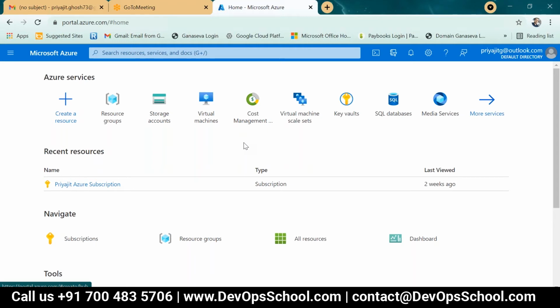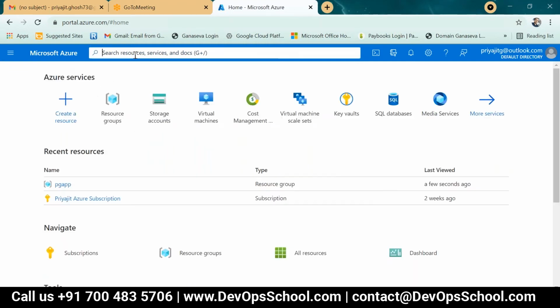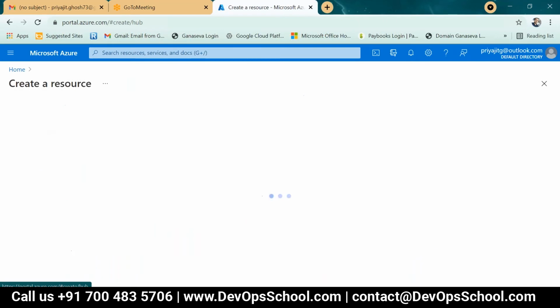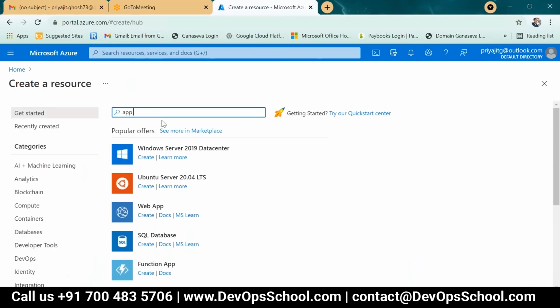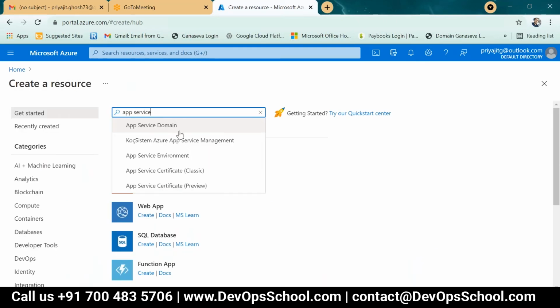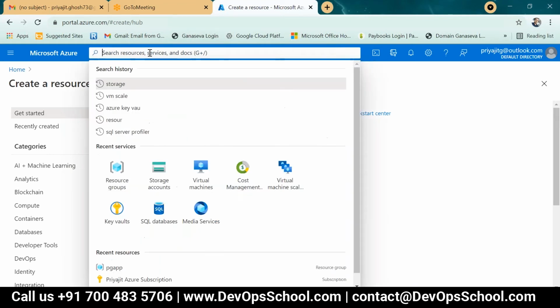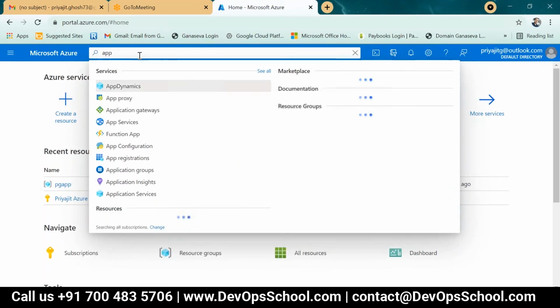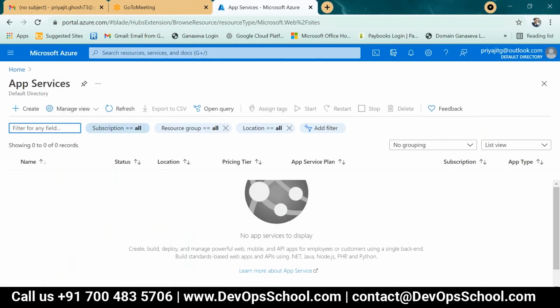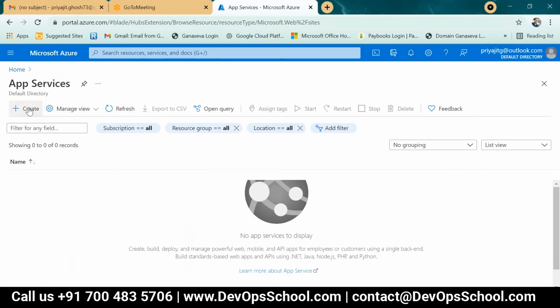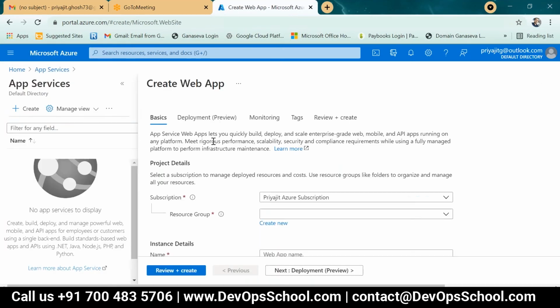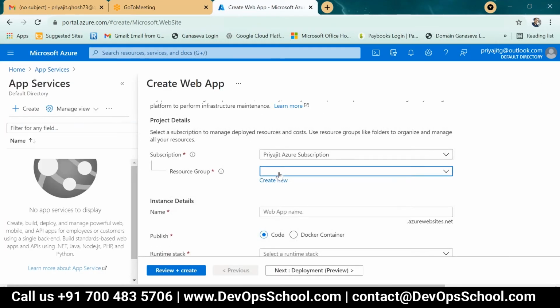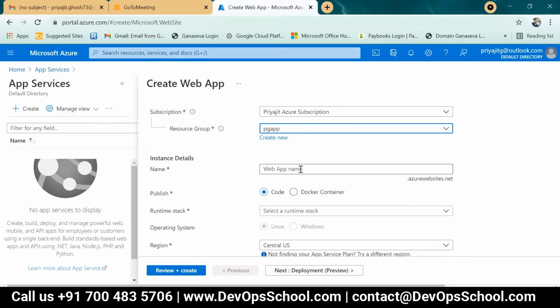So for app service, first we have to create one resource group. Anything is required, just type here app services, either app service or anything else. Here we can also create app services. Create a web application, resource group, the PG app already created, web app name.